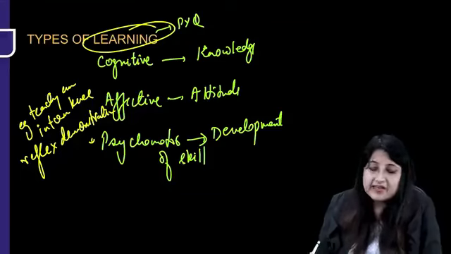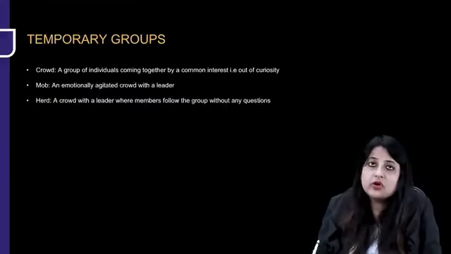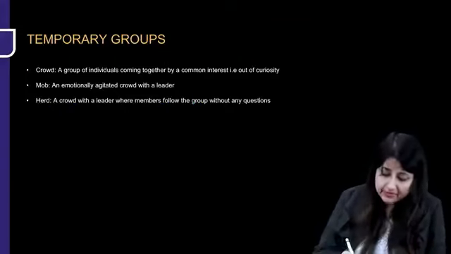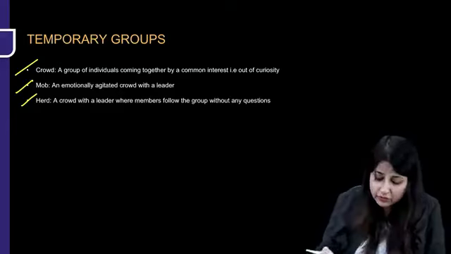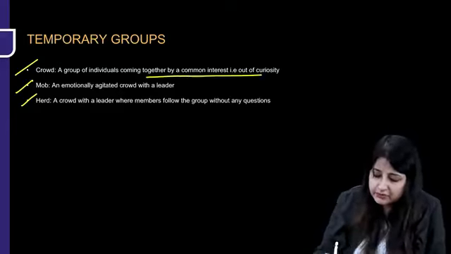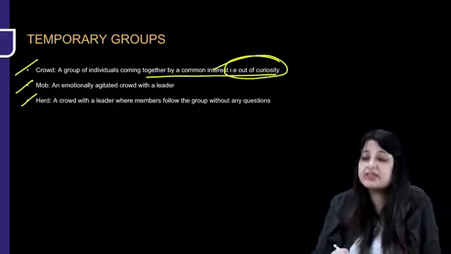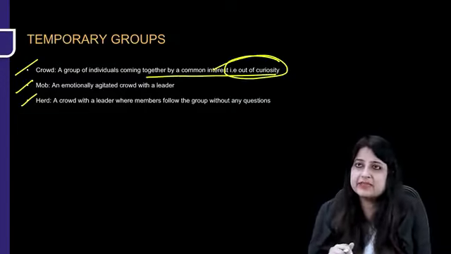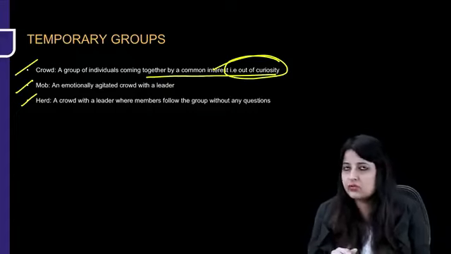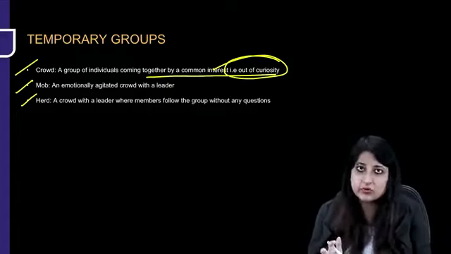Now there's a question which comes: which out of the following are temporary groups and which are permanent groups? So remember, temporary groups are crowd, mob and herd. What is crowd? A group of individuals who've come together by a common interest. That means they've gathered together out of curiosity. Like we all are sitting here, an accident happens outside, and out of curiosity, all of us go out to see what has happened. That is crowd.